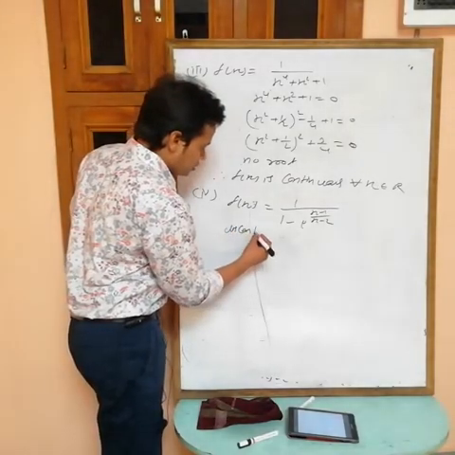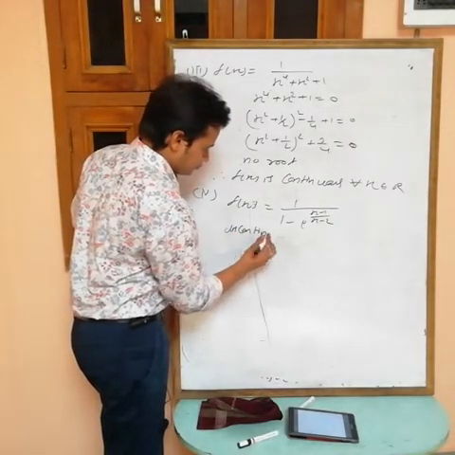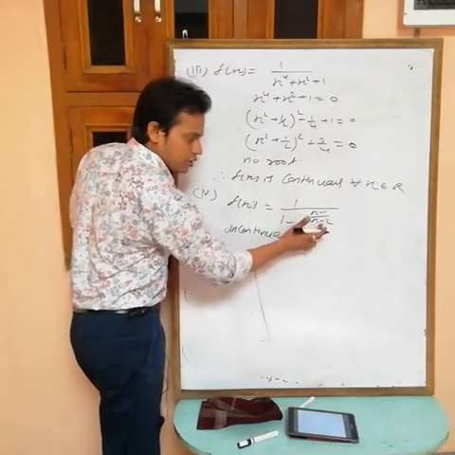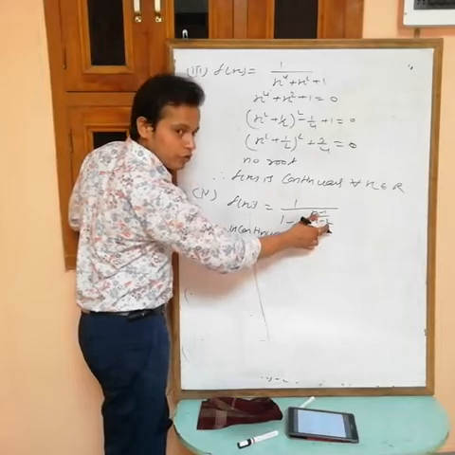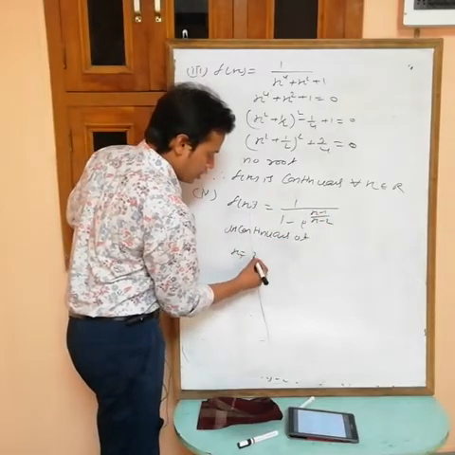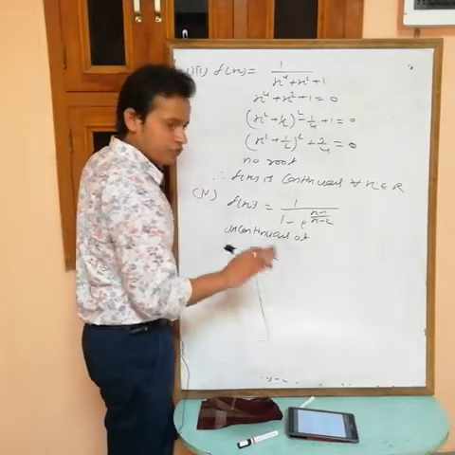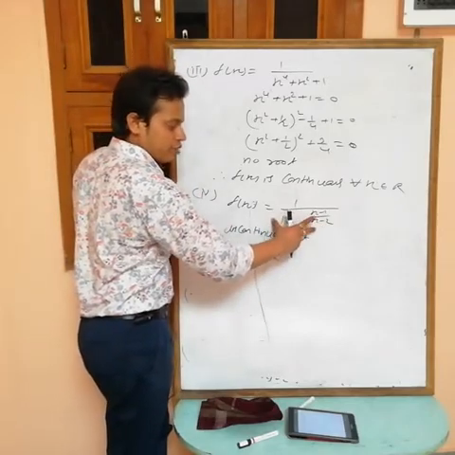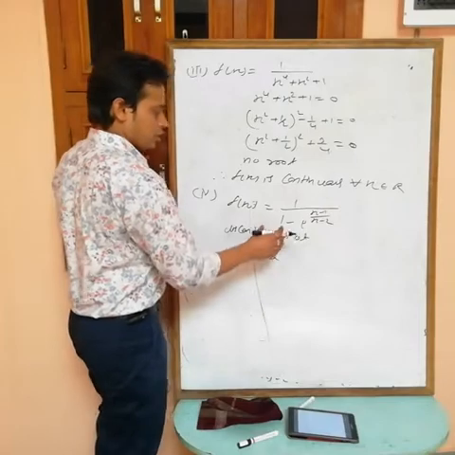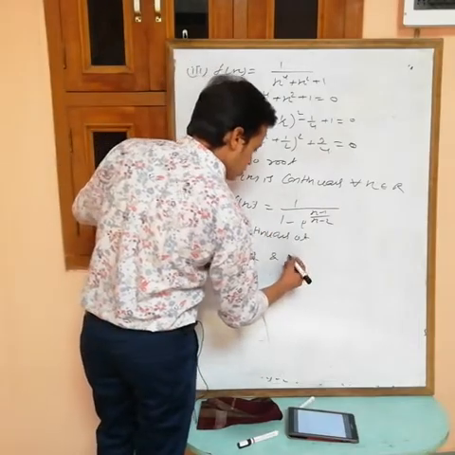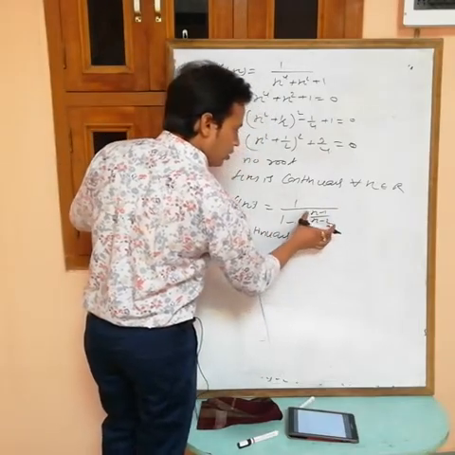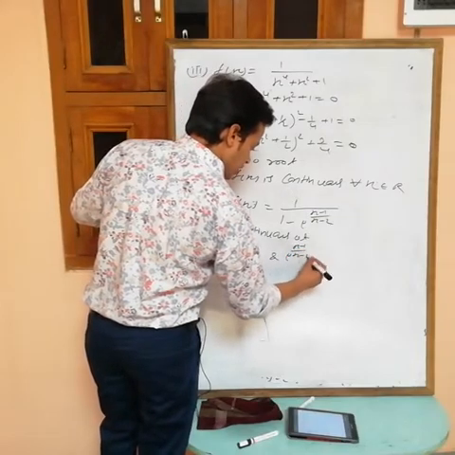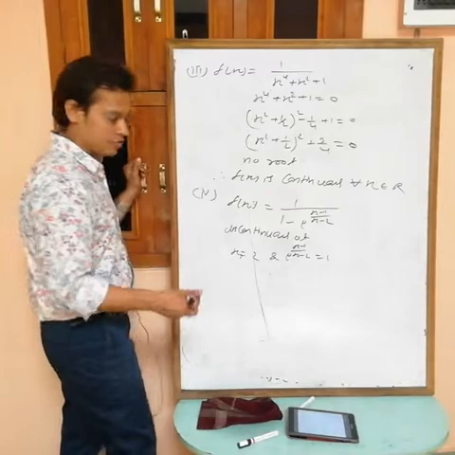This is continuous. First thing, in the denominator we have x minus 2. Now this can't be equal to 0 at x equals 2. And also this is in the denominator, so this can't be equal to 0, and this will be equal to 0 when e power x minus 1 by x minus 2 equals 1.